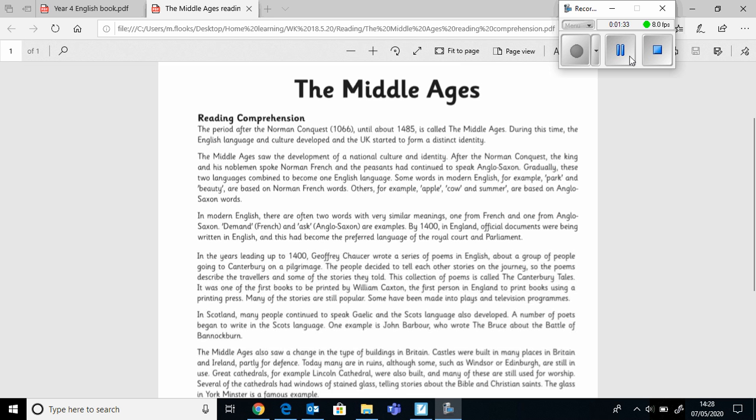It is one of the first books to be printed by William Caxton, the first person in England to print books using a printing press. Many of the stories are still popular. Some have been made into plays and television programmes.